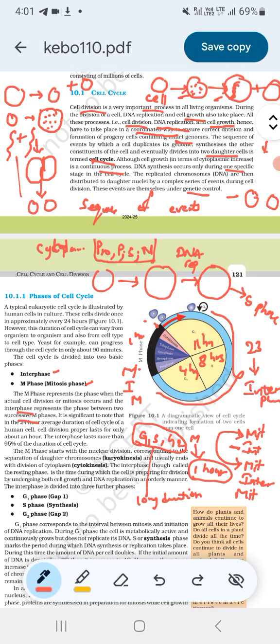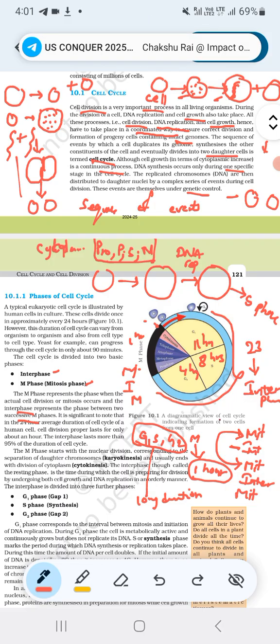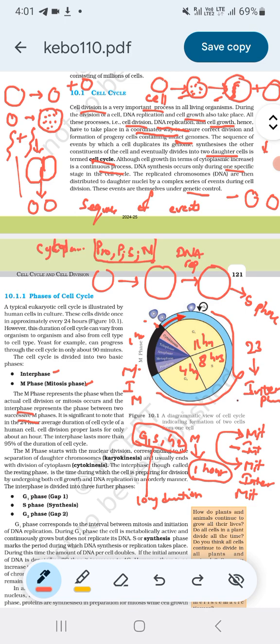That means interphase is the phase where the cell makes all its constituents ready. Protein, phospholipids, etc. all will be ready during interphase. DNA replication also occurs during interphase, that is the S phase of interphase. So it takes longer time. After synthesizing all the constituents, the cell enters M phase and immediately divides within 1 hour. Interphase lasts more than 95% of the duration of the cell cycle.